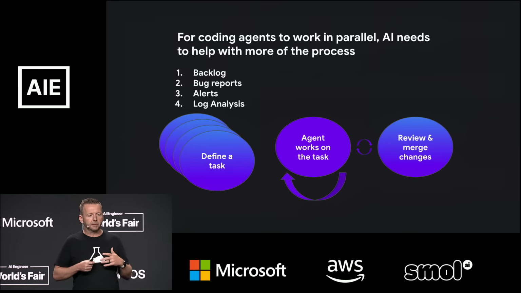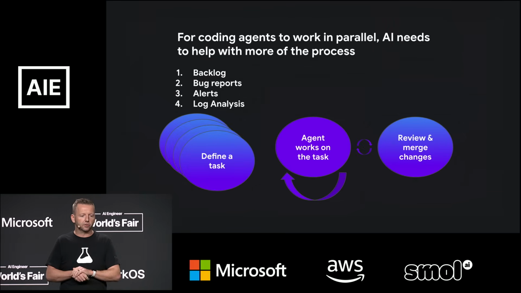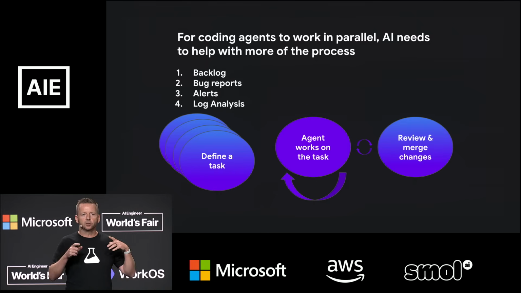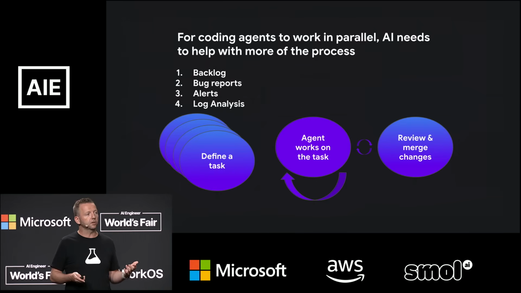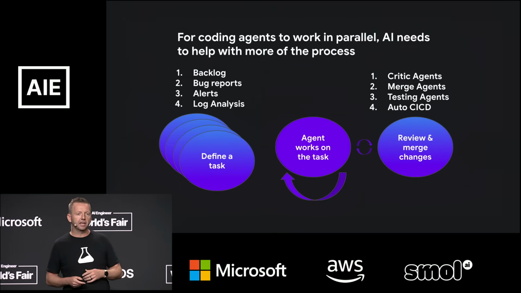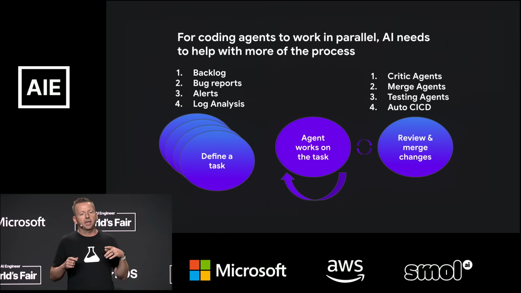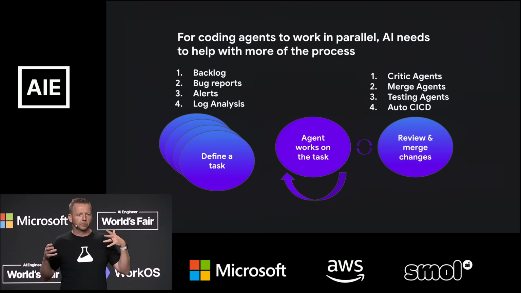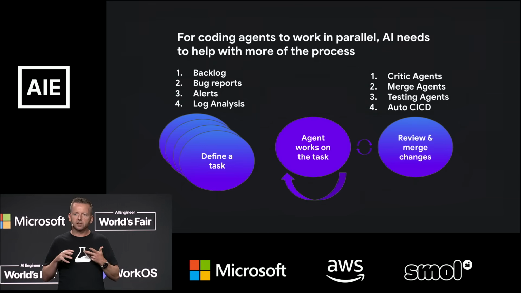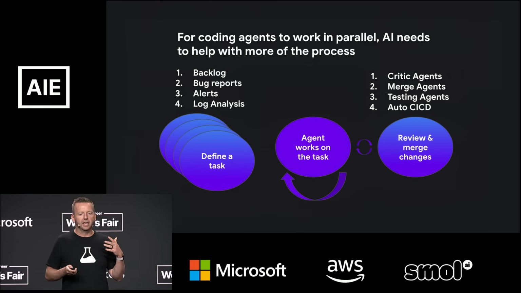For example, AI can easily work through backlogs, bug reports, to create tasks for you, with you. And then at the end of the SDLC, we can use critic agents, merging agents, that can bring everything together and make it so that this parallel workflow that we've envisioned can really come together and not drive us crazy.